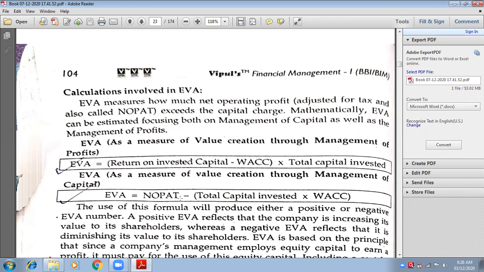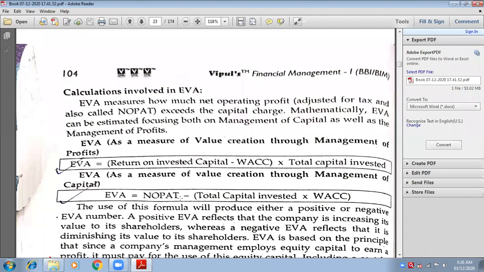So NOPAT minus total capital invested into WACC, the answer will be 60,000. NOPAT is 1 lakh, so you earned 1 lakh. But out of 1 lakh, 60,000 is already distributed to the capital holders. So what is left over with you? 40,000. Yes, so that is EVA. 40,000 is economic, monetary terms.